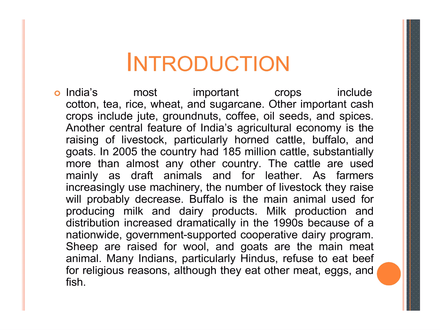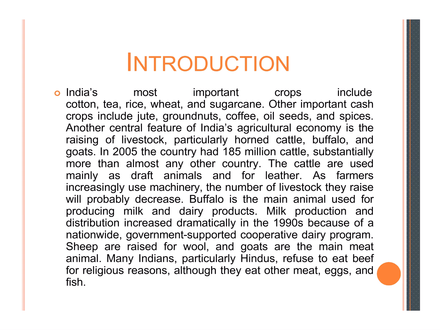Milk production and distribution increased dramatically in the 1990s because of the white revolution, like the green revolution, and because of nationwide government-supported cooperative dairy programs. Sheep are raised for wool, and goats are the main meat animal. Many Indians, particularly Hindus, refuse to eat beef for religious reasons, but others like Muslims, Christians, and Sikhs eat other meat, eggs, and fish.